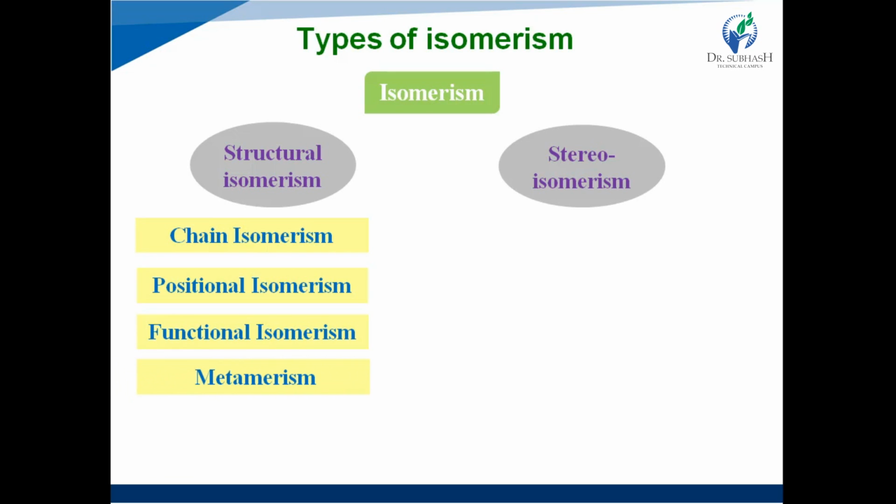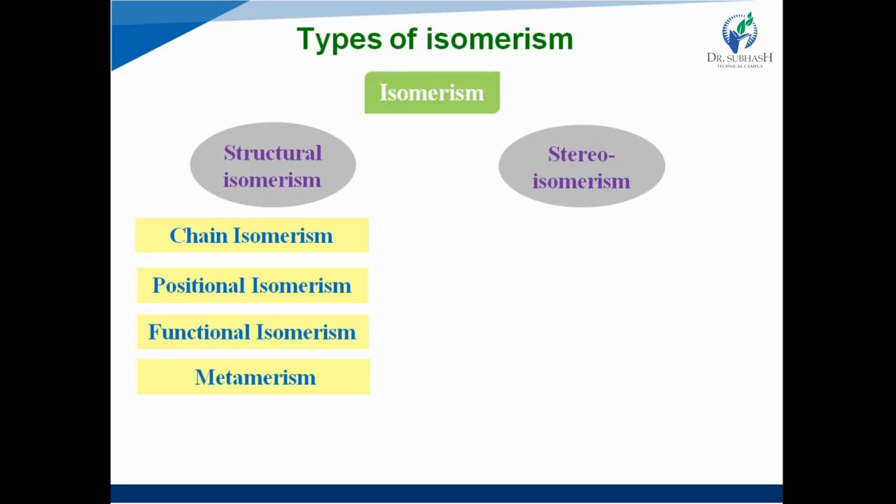Next one is metamerism. Metamerism is due to unequal distribution of carbon atoms on either side of the functional group, like ether, carbonyl group or amide function, in which on both sides some alkyl group or other group may be present. Here we take the example of ether: diethyl ether and methyl propyl ether.